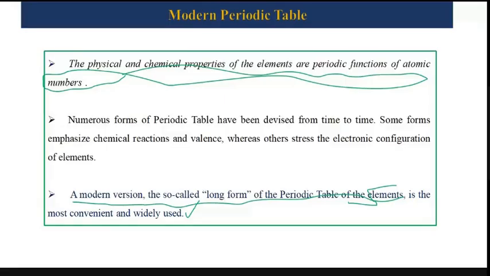Okay, so again I will remind you that the modern periodic table was given by Henry Moseley, an English scientist, in 1930. What he said was simply that rather than atomic mass, it is atomic number which is the fundamental property of an atom. So the physical and chemical properties of the elements are periodic functions of atomic number rather than atomic mass. Another name of this theory is the long form of the periodic table of elements, and it is most convenient and widely used.